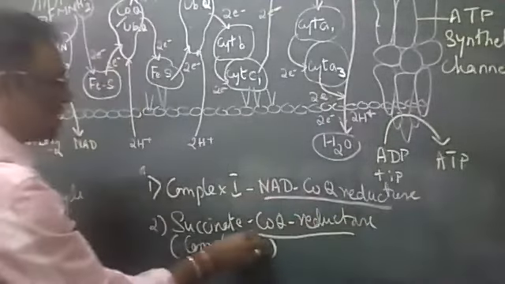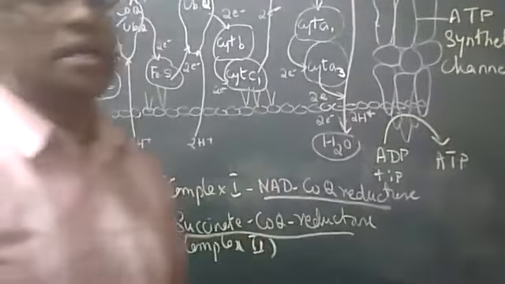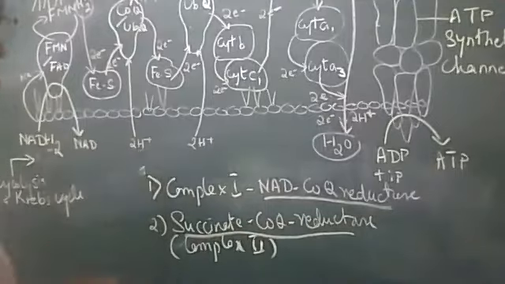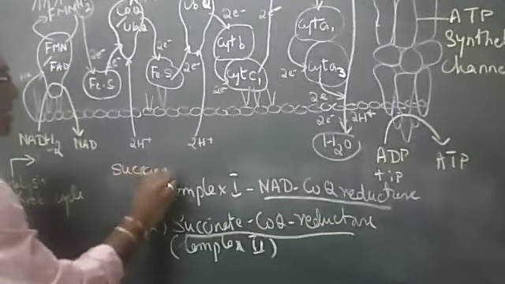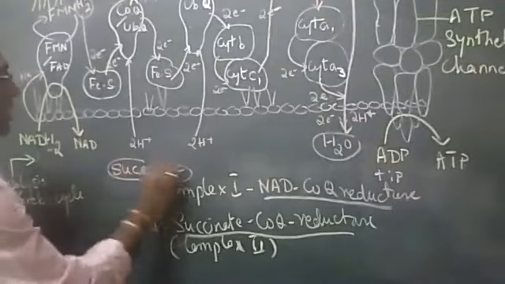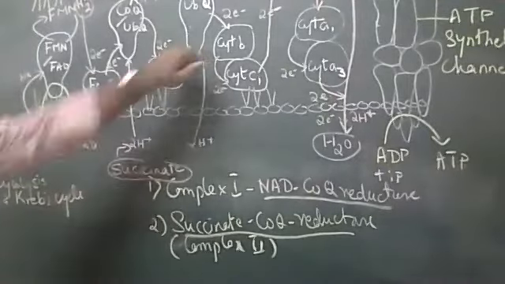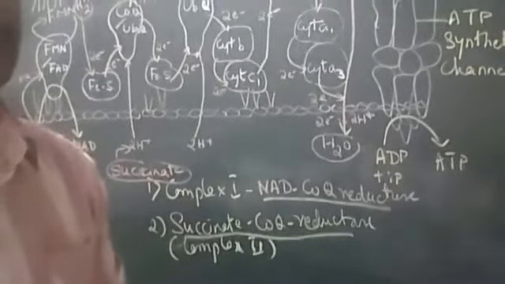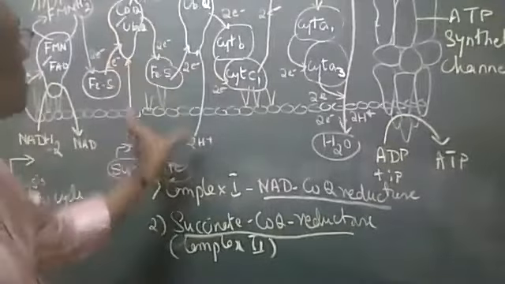Complex 2 is succinate CoQ reductase. Succinate CoQ reductase means the protons are coming from succinic acid. That's why we call it succinate. So succinic acid helps in giving these protons. It starts from here and goes up to CoQ. That is why it's called the second complex.